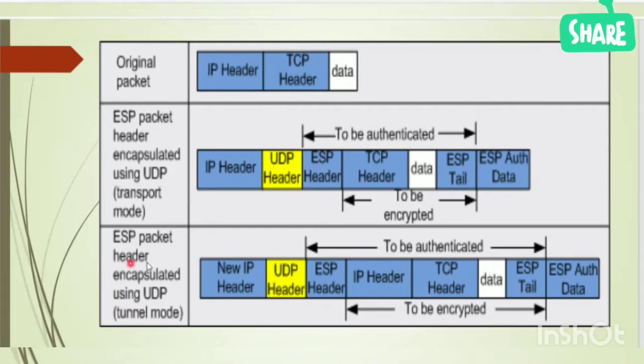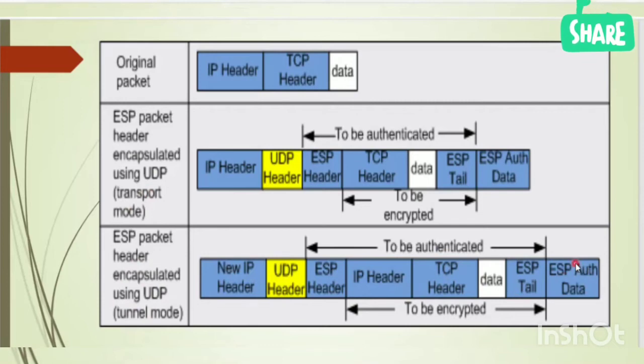Now, this is for transport mode, transport mode to traverse NAT. For tunnel mode, we have the new IP header, UDP header, ESP header, IP header, then TCP header, some data, then ESP trailer and ESP auth.